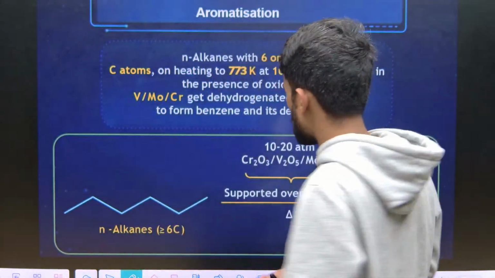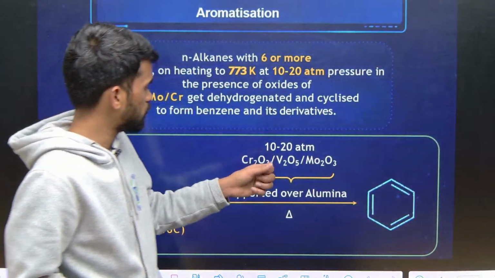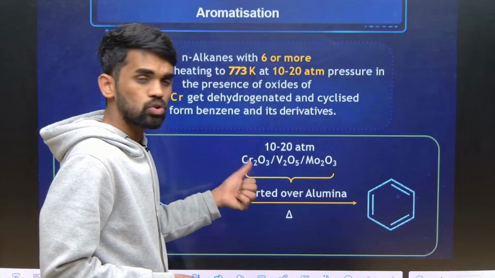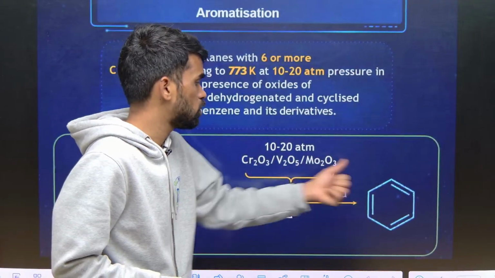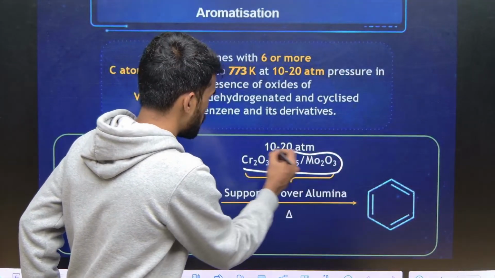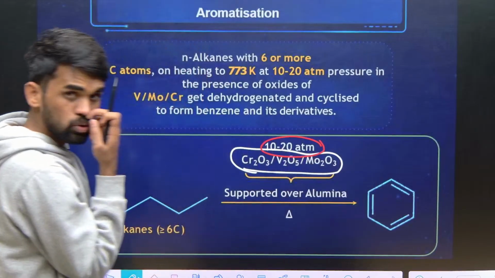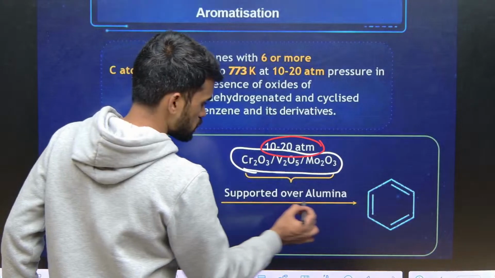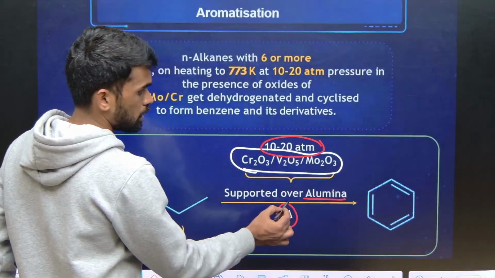So N-hexane upon treating with chromic oxide, like chromium trioxide, or V2O5, or molybdenum trioxide gives benzene. Any of these oxidizing agents will be preferred. What is the temperature and pressure mentioned? 10 to 20 atm. This is supported by Al2O3, that is alumina. So heating gives benzene.